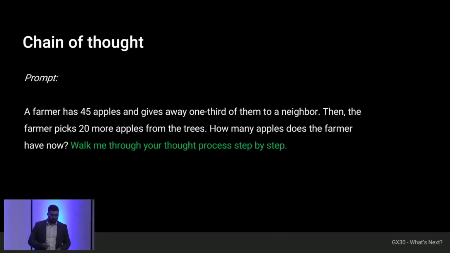If the model generates an immediate result, it is likely to be wrong. Even the tests that have been done show that in most cases it fails. But if I ask it to show me the intermediate reasoning, the average number of times the model gets it right increases sharply. Why does this prompt work? Well, as I showed you, if I ask it to go through the intermediate steps, it generates a context in which the correct answer is more likely to be chosen by the model. If it goes step by step, it will calculate how much is 1/3 of 45, and it will subtract 15 from 45. It will say it has 30, then it will add 20 to that 30. It will say 50, and it will say final answer 50.